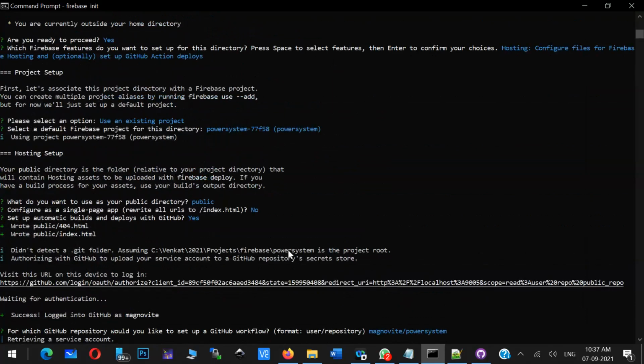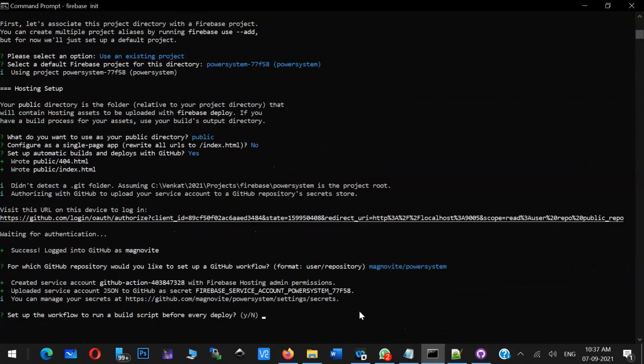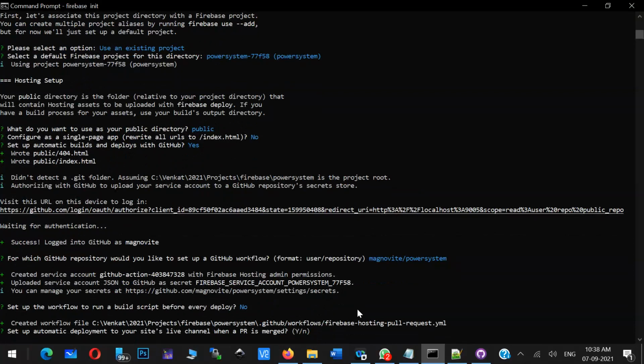It is creating all the service account, and connecting to that particular repository. Do you want to set up the run build script before every deploy? No. Automatic deployment, live channel when PR is merged? Yes, so whenever you make changes, automatic deployment should happen. I selected whatever default is there and I'm just pressing enter. That's all.